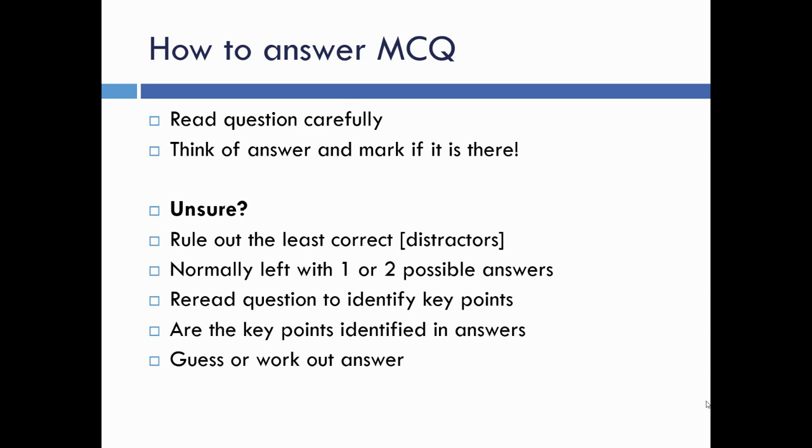Just as with answering any multiple choice questions, read the question, think of the answer, see if it's there. If you're unsure, there's going to be distractors, and there will be 1 or 2 possible answers. You need to choose the most correct answer. So read the question carefully to identify key points in the question, which will highlight what the answer is likely to be. If you can't understand it or you're not sure, then definitely put in some sort of answer, guess, or just work it out.